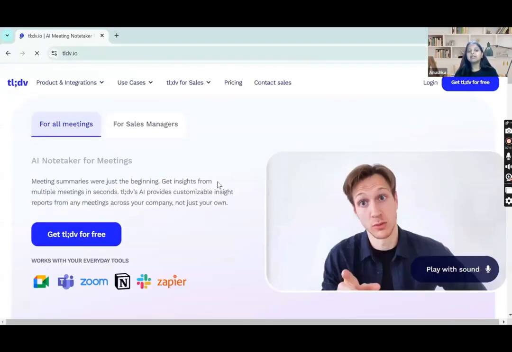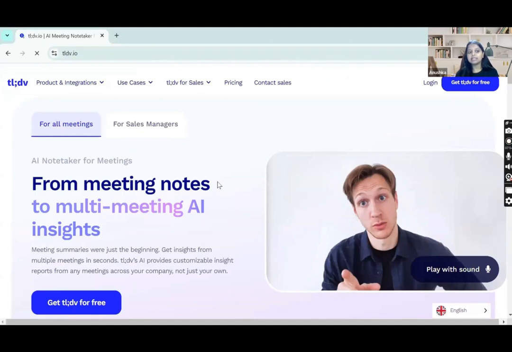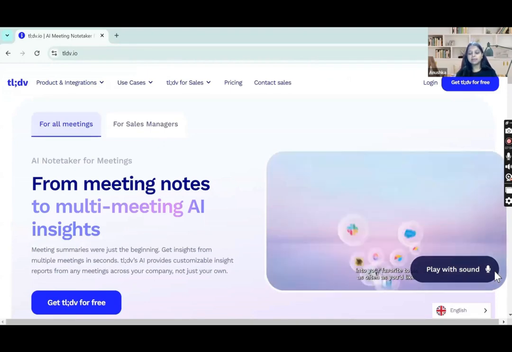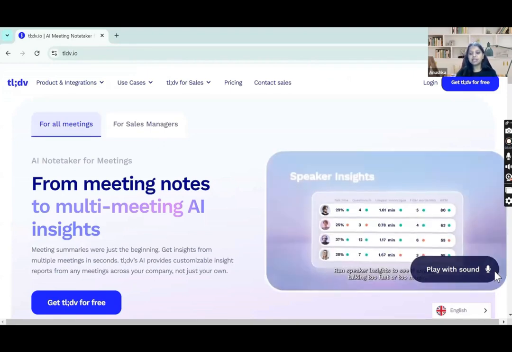Okay, now this is the interface of TLDV. This is the home page of TLDV. Is everyone with me? Is everyone getting my point? Yes in the chat box?